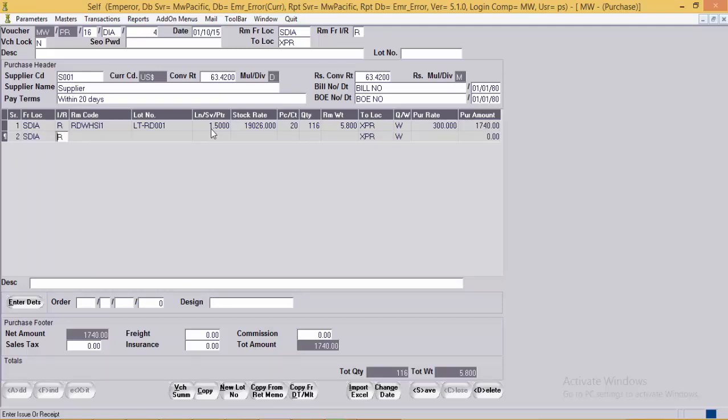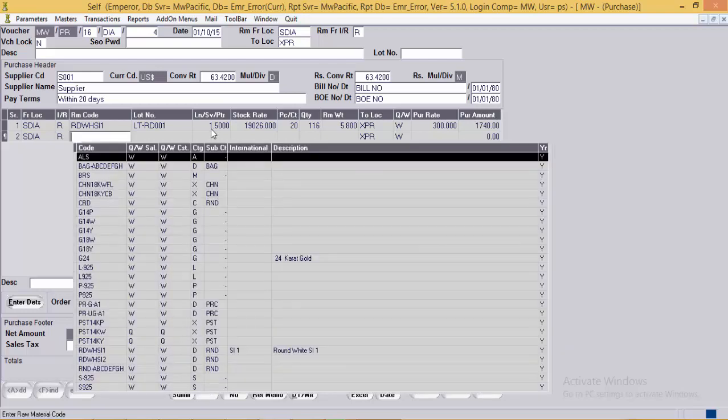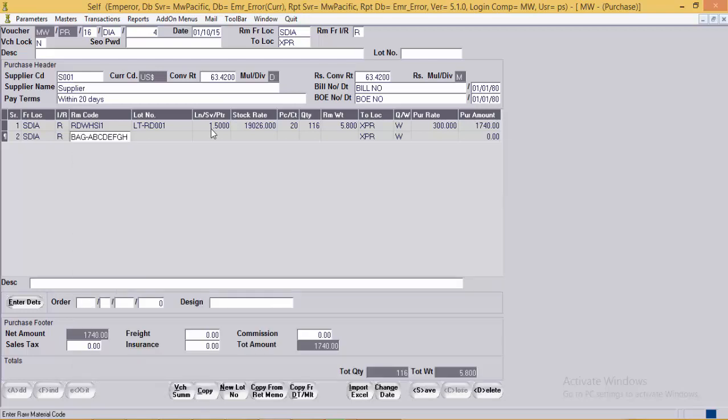Same way user may keep on adding the RM code for which purchase has been made. System will copy the lot number from the previous row, and if required, user can edit the same.